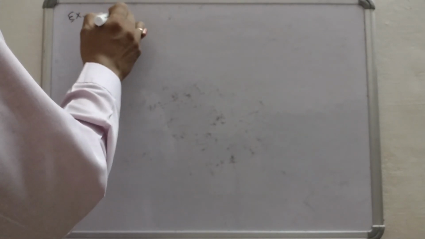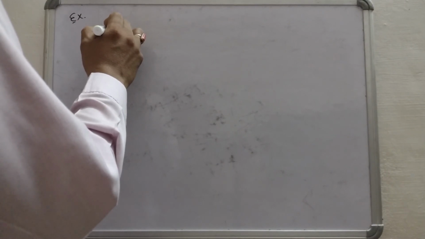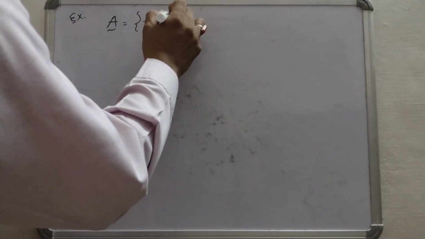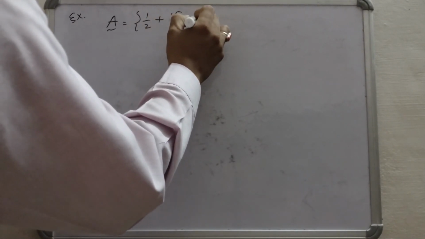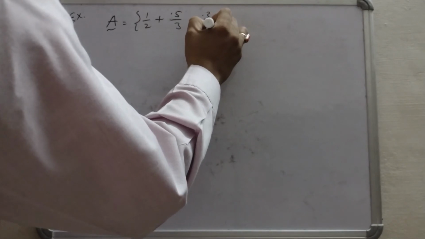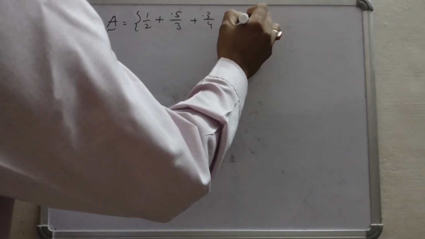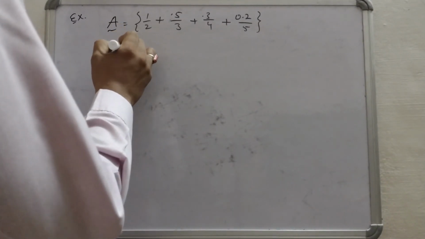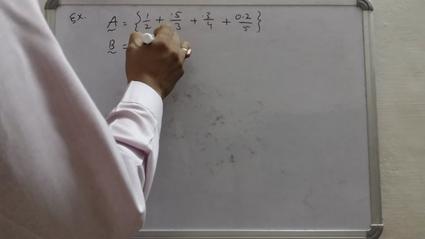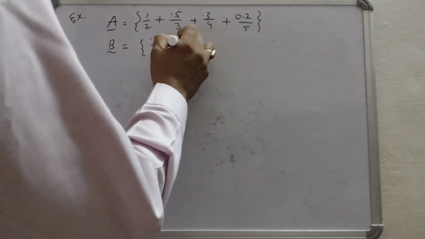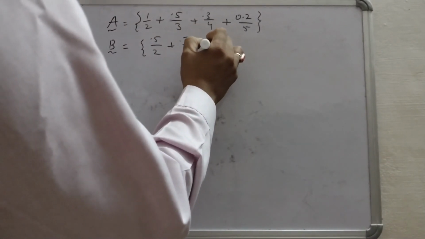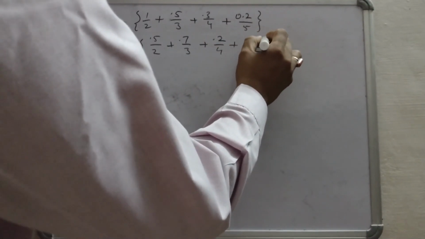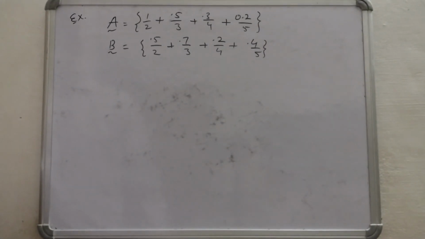Suppose A is the fuzzy set 1/2 + 0.5/3 + 0.3/4 + 0.2/5, and B is the fuzzy set 0.5/2 + 0.7/3 + 0.2/4 + 0.4/5.